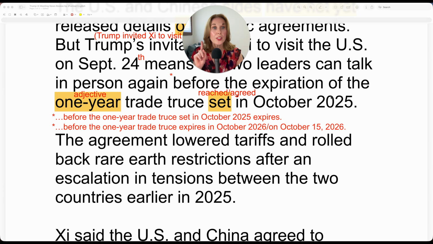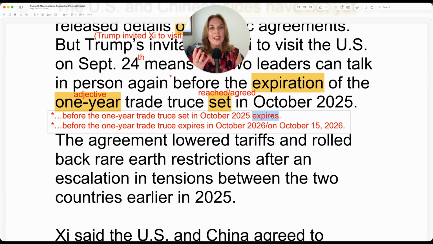If you wanted to use the verb form, so here we have the noun, if you wanted to use the verb and make as few changes as possible, you could start here. So everything would be the same before this star, and then say before the 1 year trade truce set in October 2025 expires.